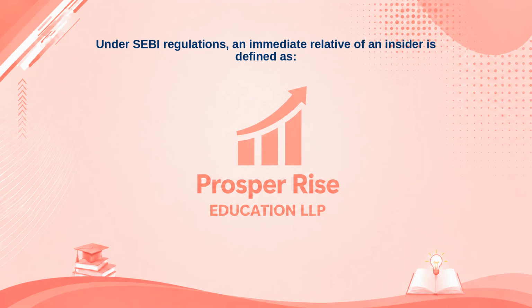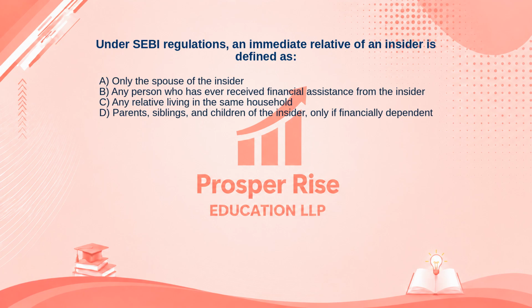Under SEBI regulations, an immediate relative of an insider is defined as. Here are your options. A. Only the spouse of the insider. B. Any person who has ever received financial assistance from the insider. C. Any relative living in the same household. Or D. Parents, siblings, and children of the insider, only if financially dependent.